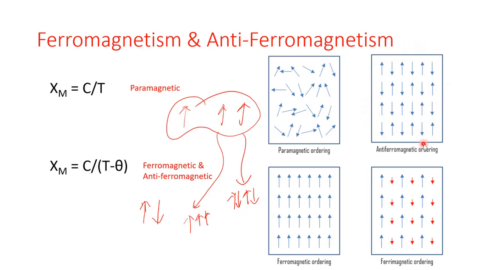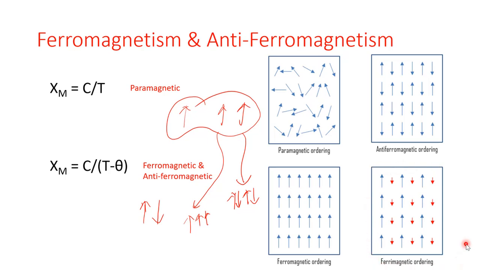In ferromagnetic coupling, the unpaired spins are present and they are all in a parallel direction, and therefore they are named ferromagnetic ordering, because there the coupling happens, but in paramagnetic there is no coupling, they are random in manner. And in anti-ferromagnetic also coupling happens, but the coupling is in the opposite direction, or in anti-parallel arrangement of the coupled spins, and therefore they are named anti-ferromagnetic ordering.